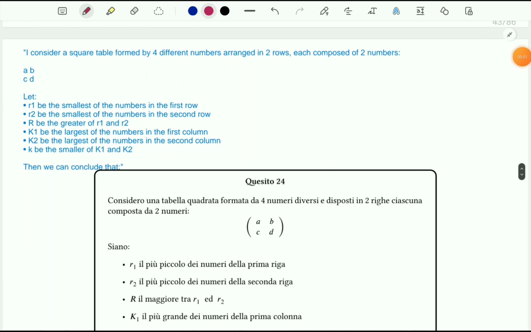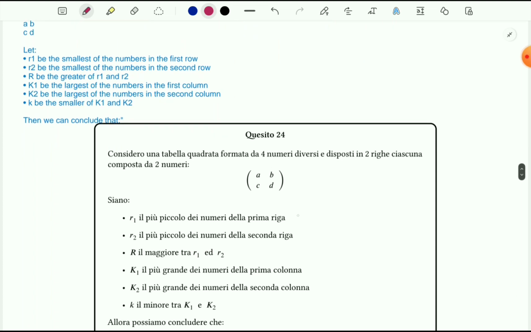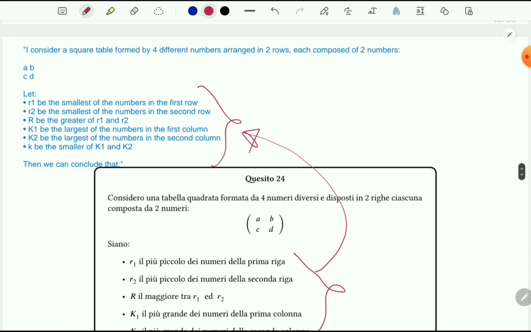Dear learners, problem number 24. I have some confusion about the question. I am not fully aware of this statement, and I am not sure whether this translation is correct or not. So I will solve it in later tutorials. Please stay tuned. However, here is the translation.